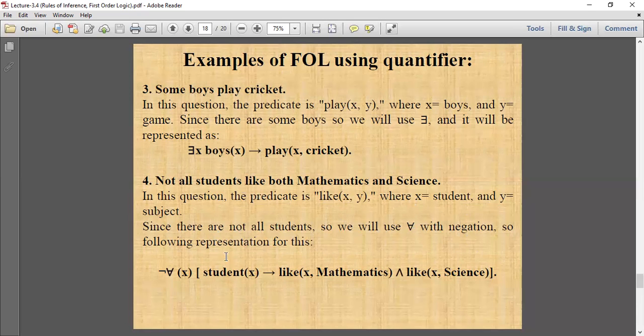So following representation for this: negation ∀x student x implication like x comma mathematics and like x comma science, because we have two subjects, mathematics and science, therefore we use and connective.